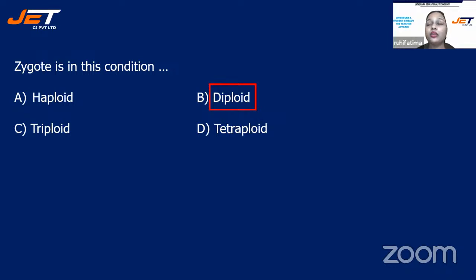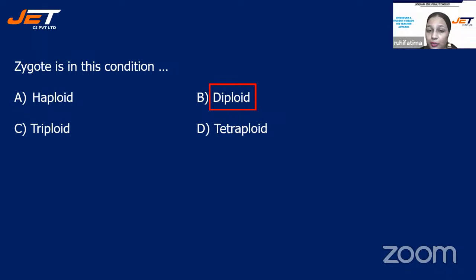Children, when we talk about zygote, it has two cells fusion, male cell and female cell, right? So both these two cells have fused, so that will be in diploid condition. After fertilization of male and female gametes, only then is zygote formed, right?